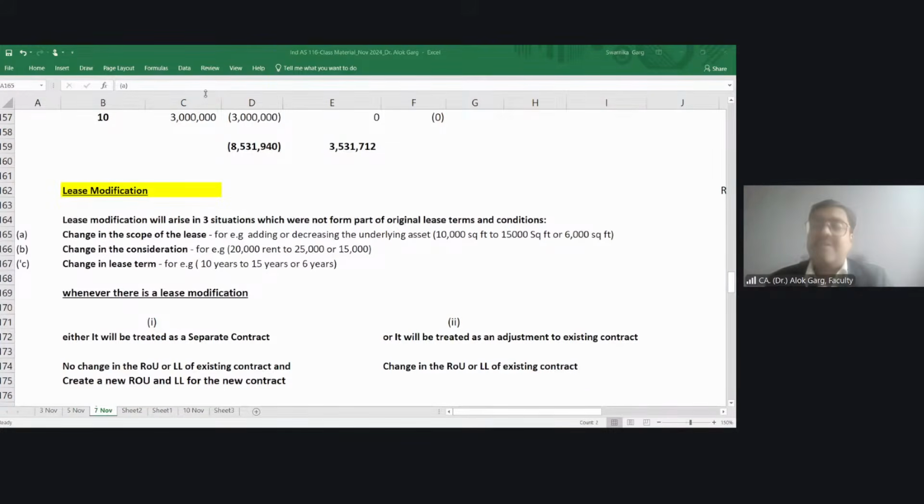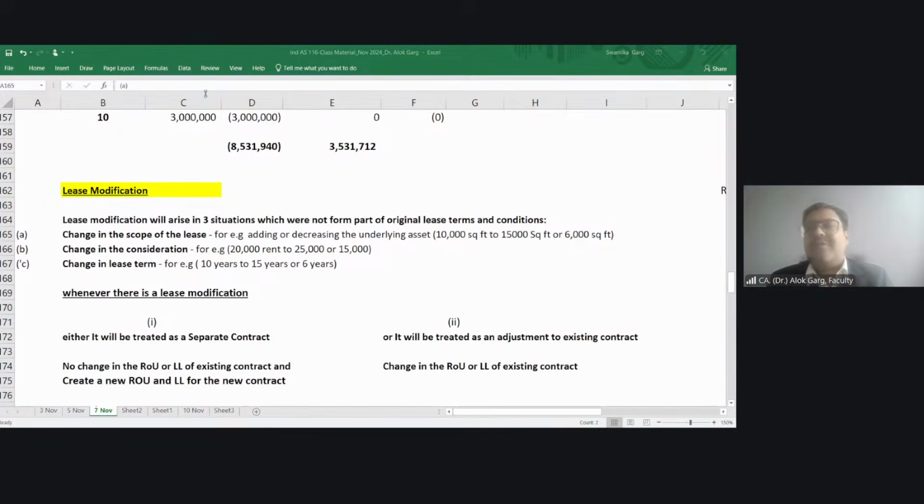Tell me, in this case, this 25% escalation is 15% more than the agreed escalation. Is it a modification or not? Yes, it is a modification. This change in consideration is a modification which was not part of the original contract. Tell me, when I commenced the lease contract and occupied that flat, would I have factored in 10% escalation or this 25% escalation in the computation of my ROU?